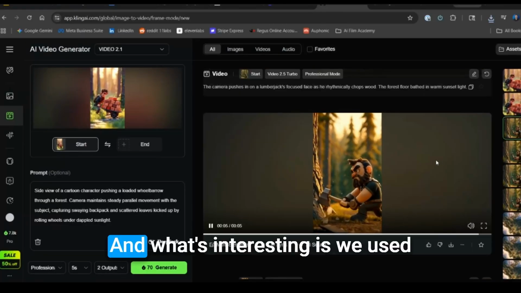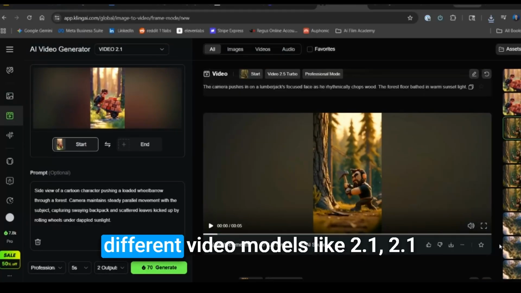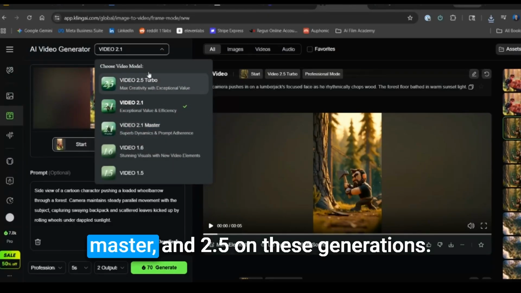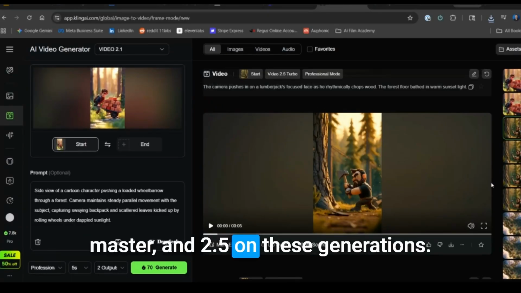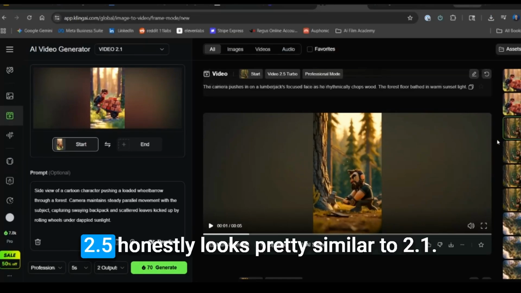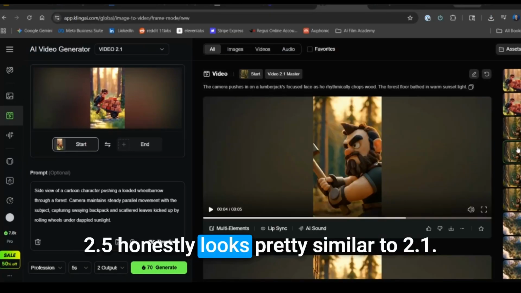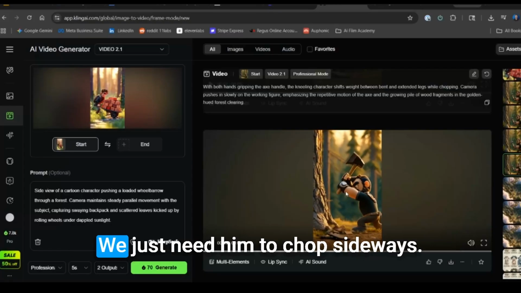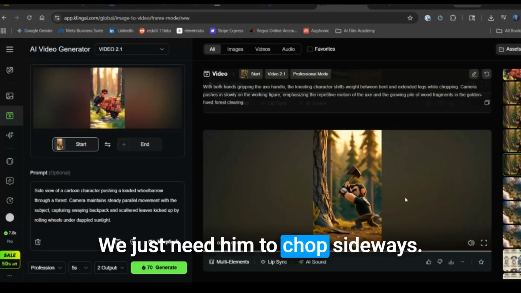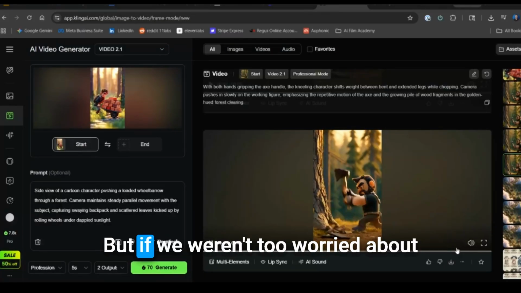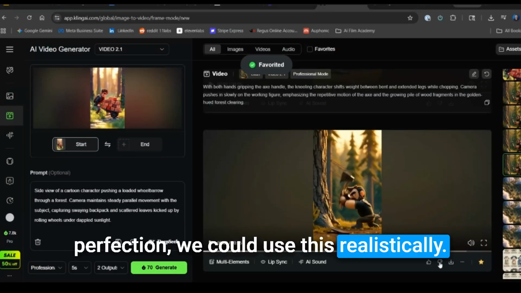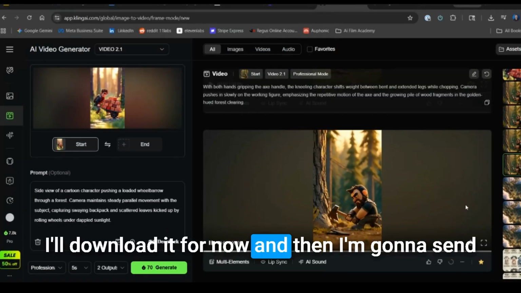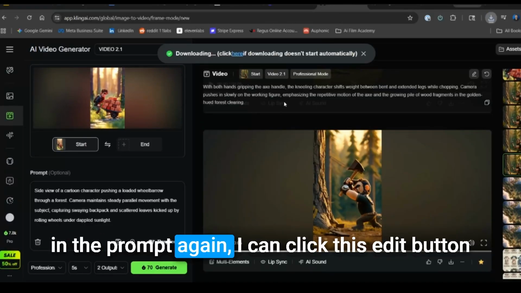Okay. And what's interesting is we use different video models like 2.1, 2.1 master, and 2.5 on these generations. 2.5 honestly looks pretty similar to 2.1. I think this first one was probably the best. We just need him to pop sideways, but if we weren't too worried about perfection, we could use this realistically. I'll download it for now, and then I'm going to send in the prompt again.